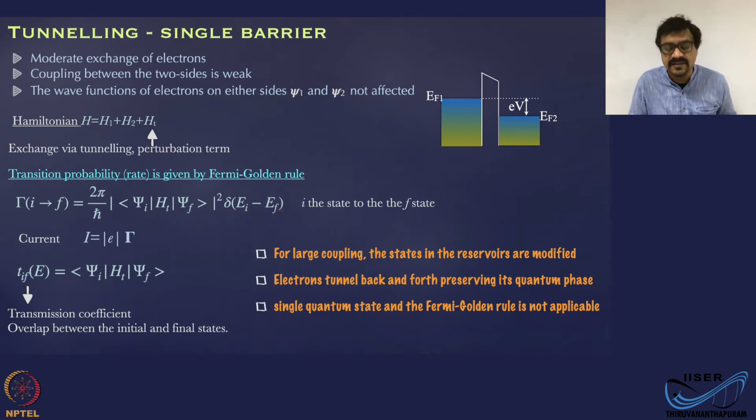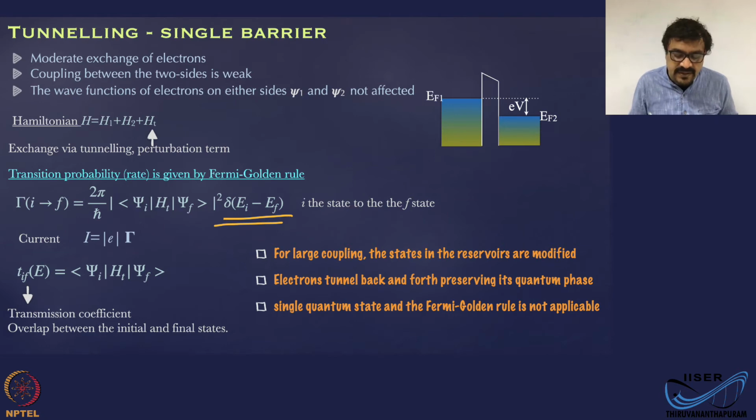Okay. This delta function of EI minus EF means it is going to be 0 for every other energy. It is valid only for EI equal to EF. What that means is that during tunneling, the energy is conserved. The initial and final states should have the same energy. That's what it says. Okay. This delta of EI minus EF enforces the conservation of energy during tunneling.